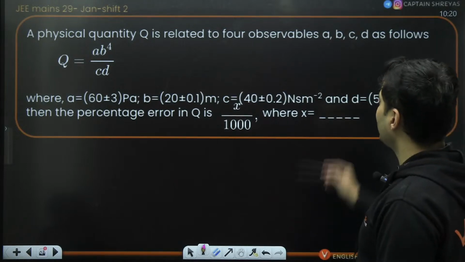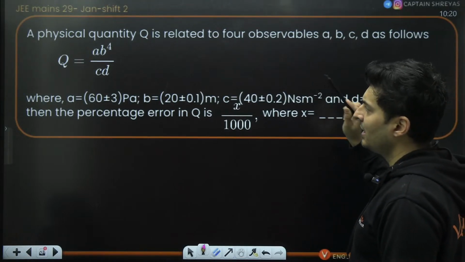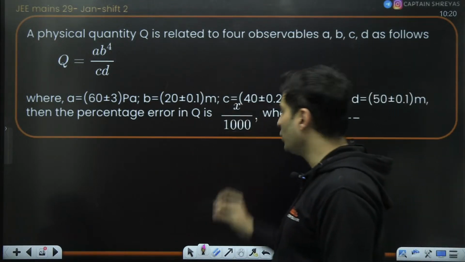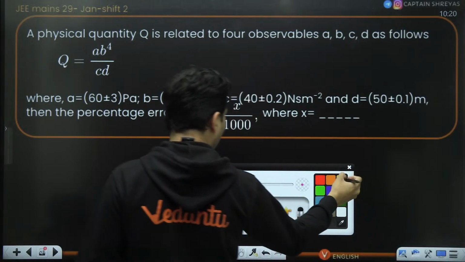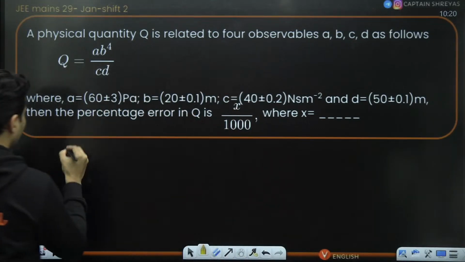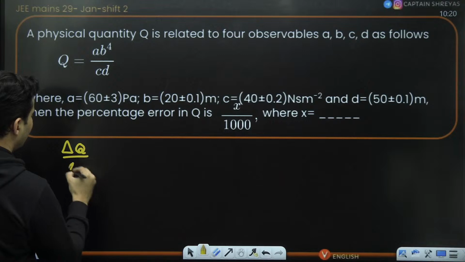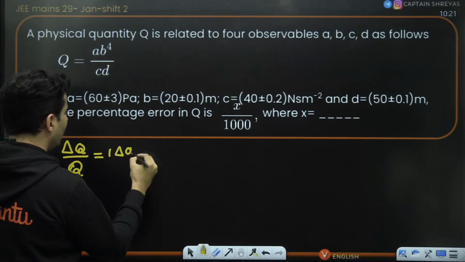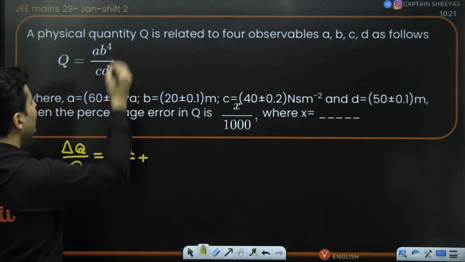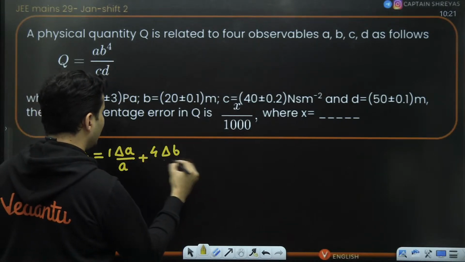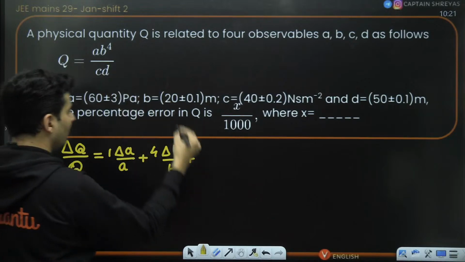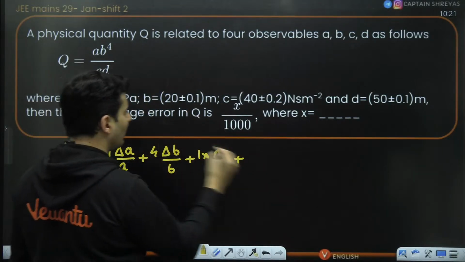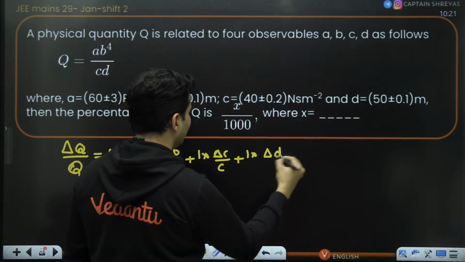A physical quantity is related to four observed quantities such that A, B, C, D are given to you. What is the percentage error in Q? For such questions, the logic used is delta Q by Q equals A's power, which is 1, so 1 into delta A by A, plus B's power is 4, so 4 times delta B by B. Next, C's power is 1 only, so 1 into delta C by C, plus D's power is 1, so 1 into delta D by D.